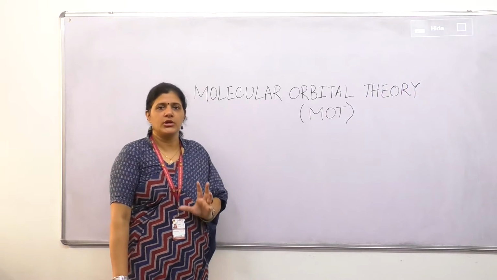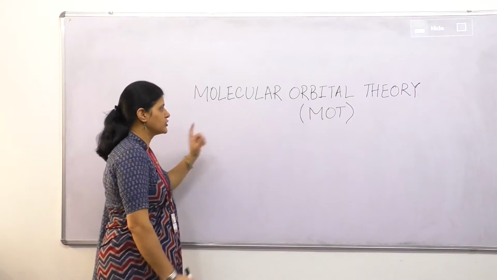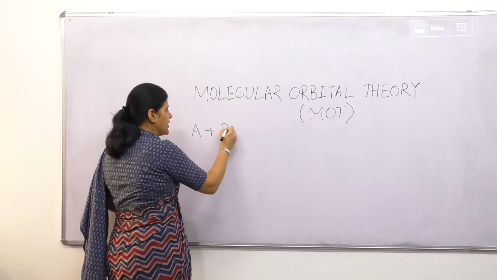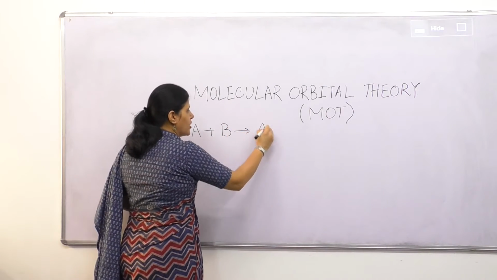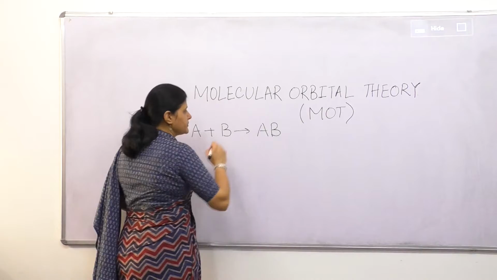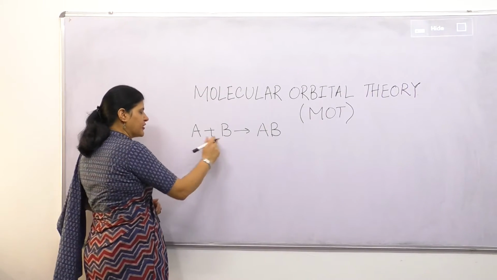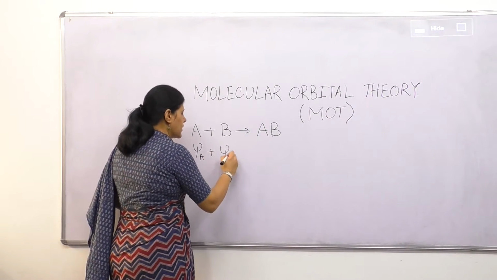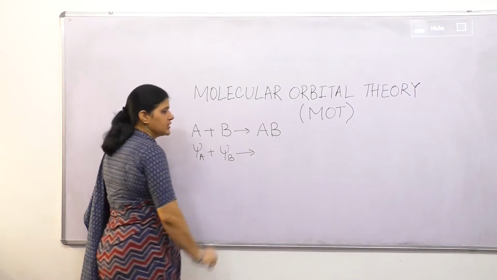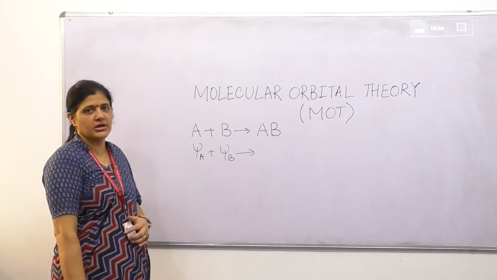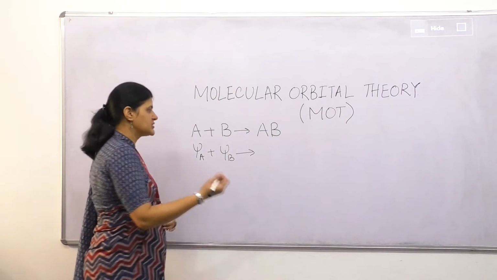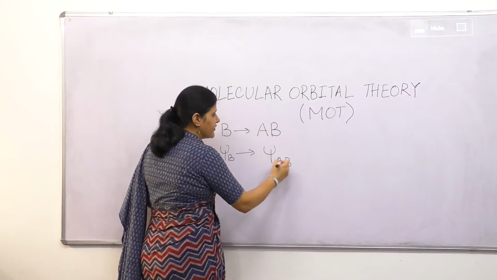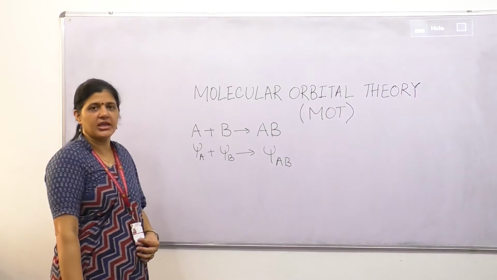The most important postulate of this theory is that whenever two atoms A and B combine to form a molecule AB, the wave functions of atoms A and B combine, or undergo additive, constructive addition, resulting in the formation of a molecule having wave function psi AB.